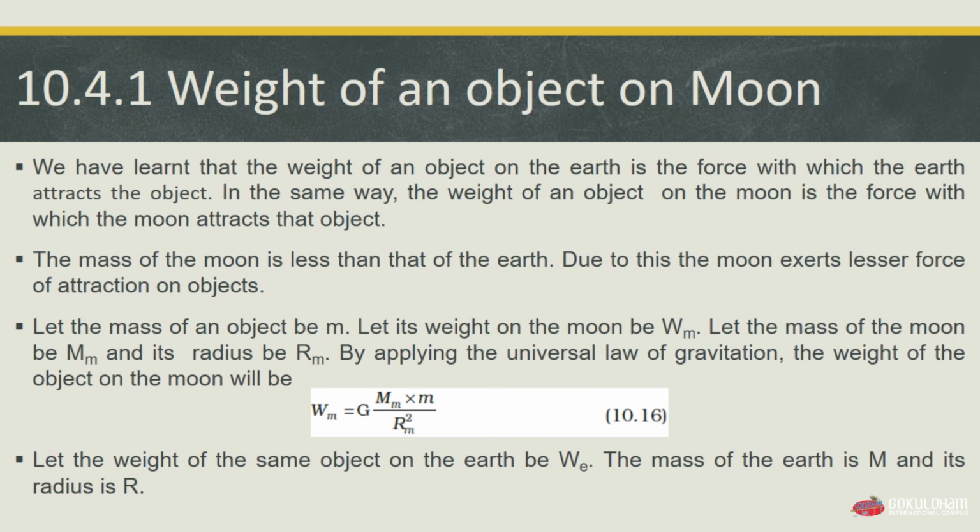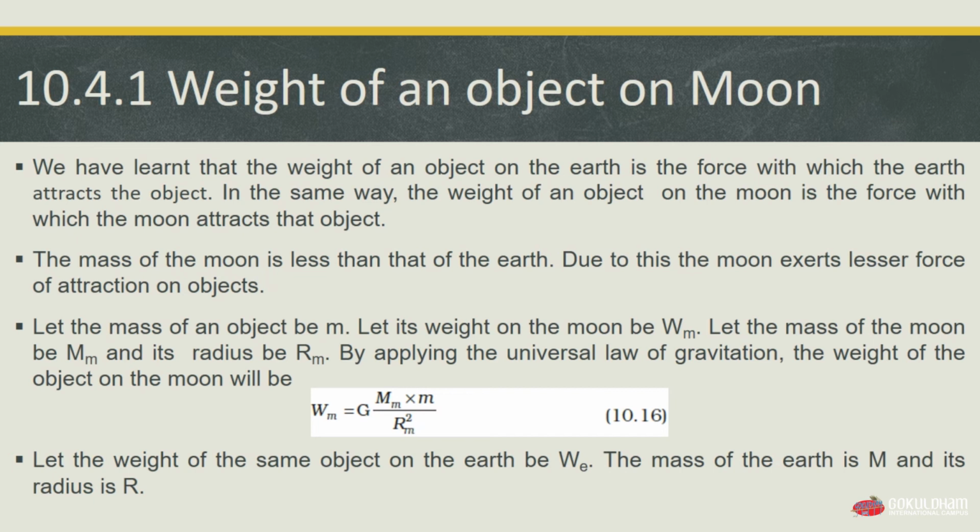The first subtopic is the weight of an object on the moon. We have already learned that the weight of an object on earth is the force with which the earth attracts the object, and similarly the weight of an object on the moon is the force with which the moon attracts that object. The mass of the moon is less than that of the earth. Due to this, the moon exerts a lesser force of attraction on the object.